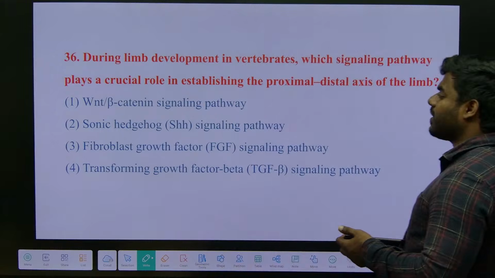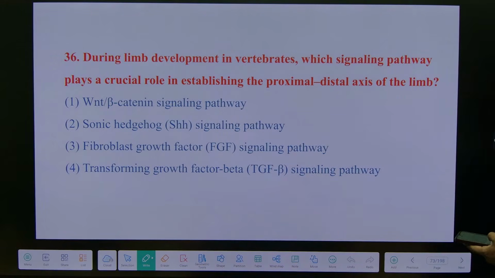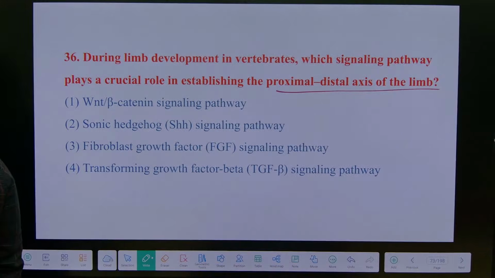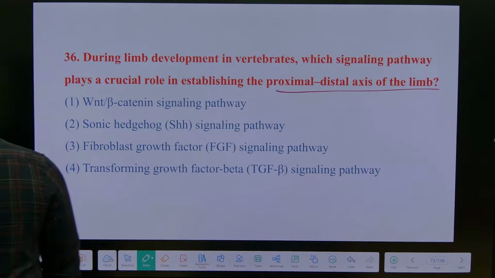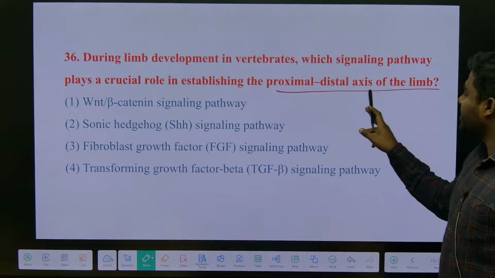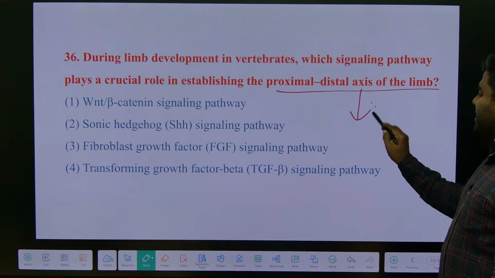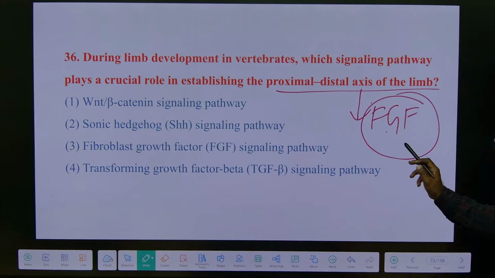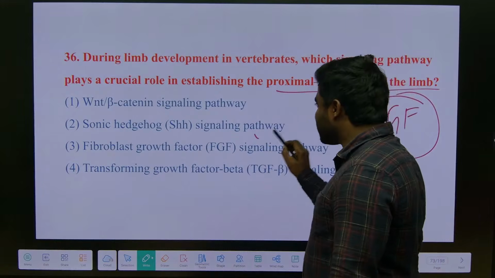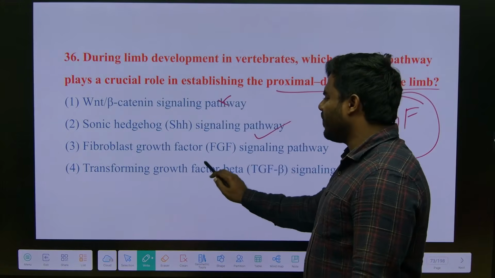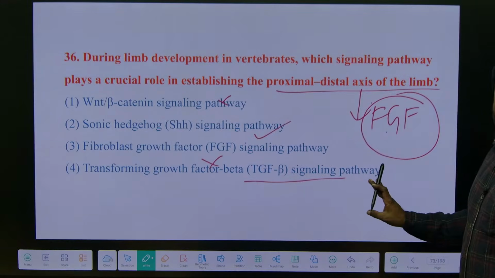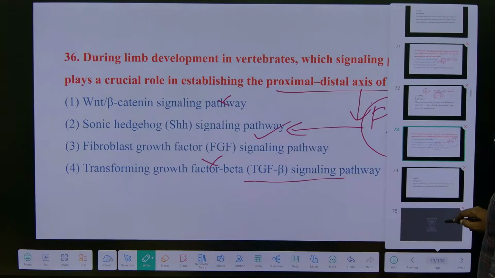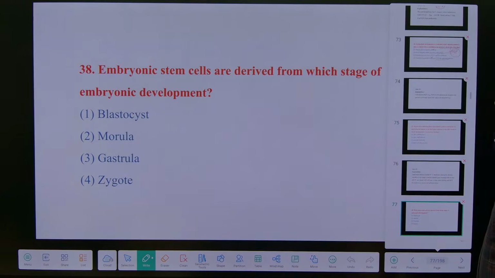The major growth factor required. Slowly. They are asking about proximal distal. This is the first line in the slide. Please remember, in the proximal distal axis of the limb, there is always an involvement of FGF, fibroblast growth factor. After fibroblast growth factor, there is an involvement of sonic hedgehog. There is no Wnt beta catenin and no TGF pathway. Please remember, this is in the slide of developmental biology itself. This is straightforward again.